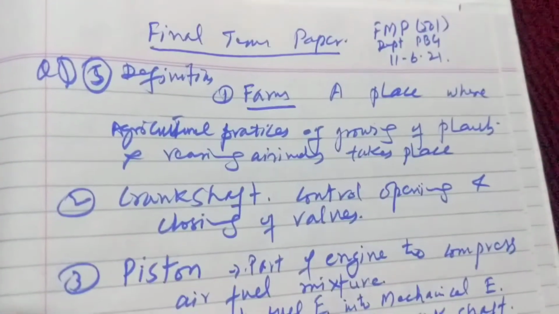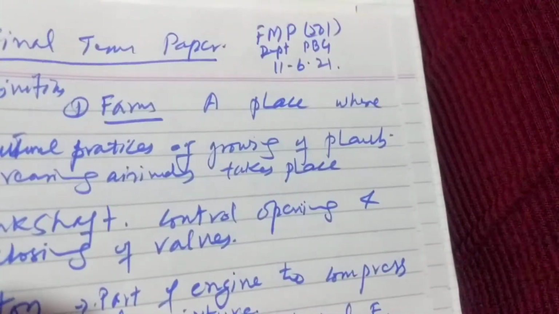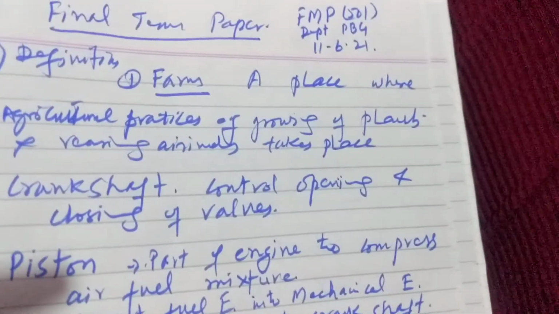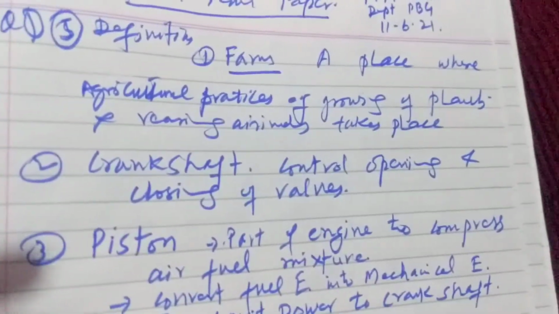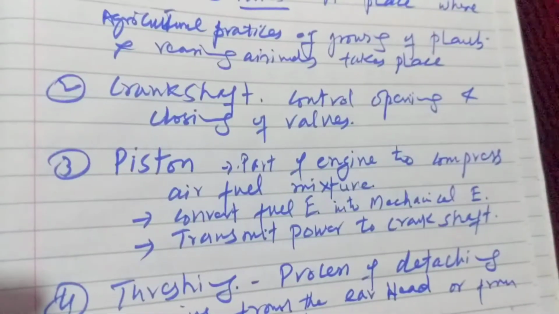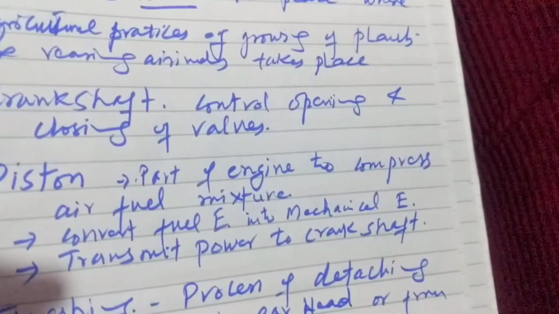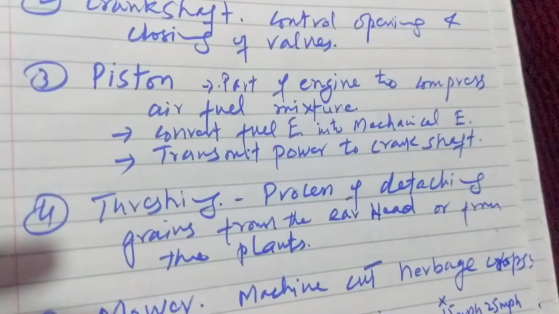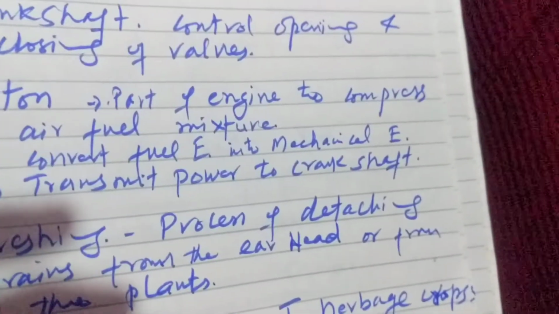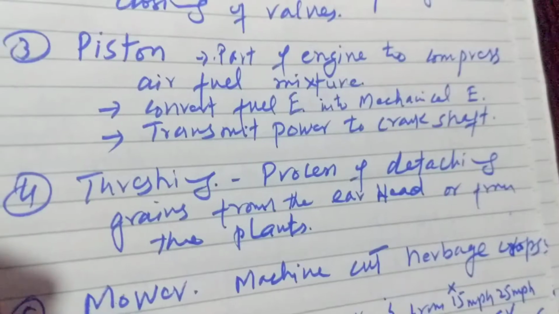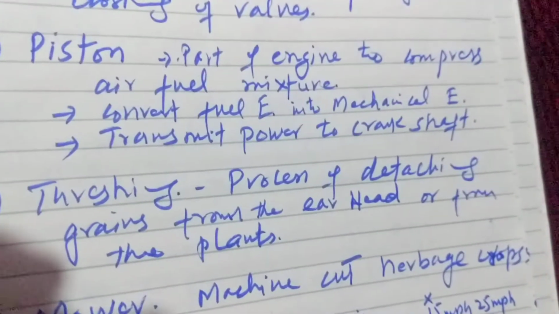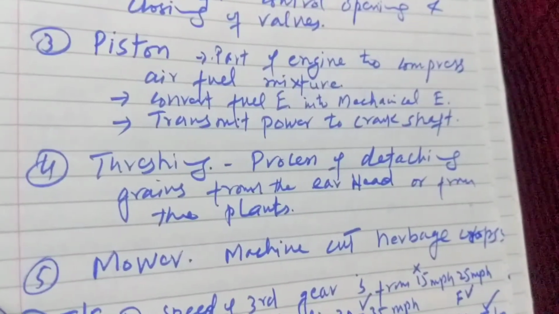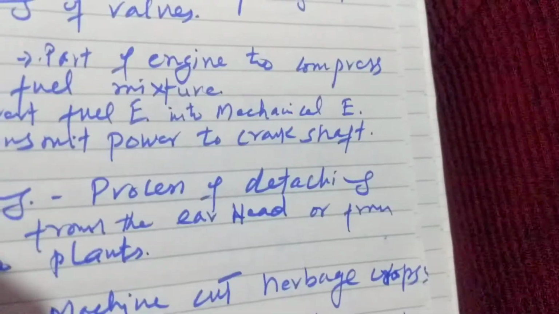First question, definitions. Farm: a place where agricultural practices, for example growing of plants and rearing of animals, take place. Next, crankshaft: controls opening and closing of valves. Next is piston: the part of the engine to compress the air fuel mixture. Piston also converts fuel energy into mechanical energy, and also transmits power to the crankshaft.